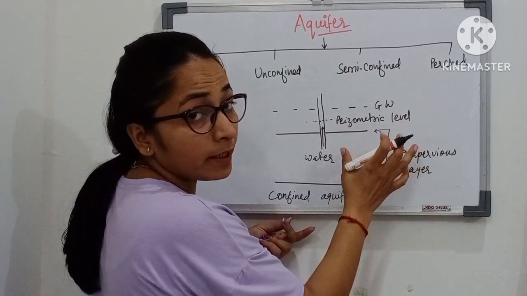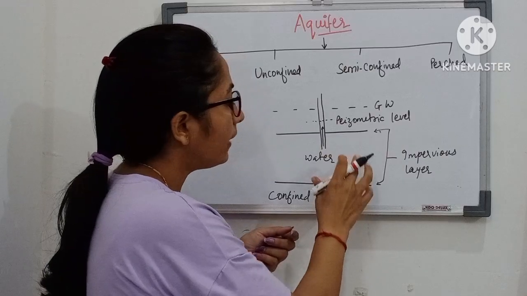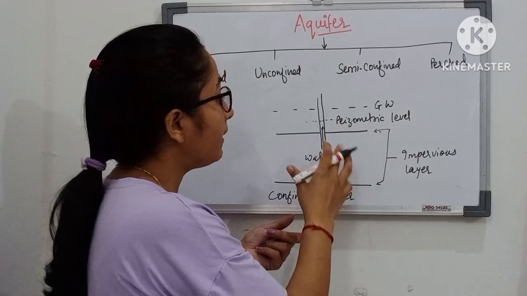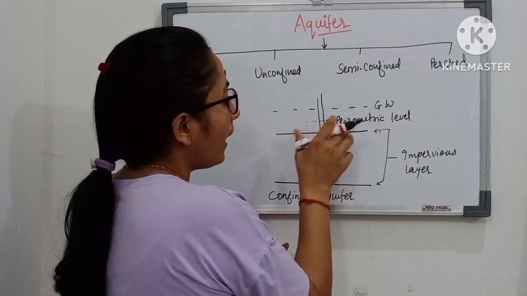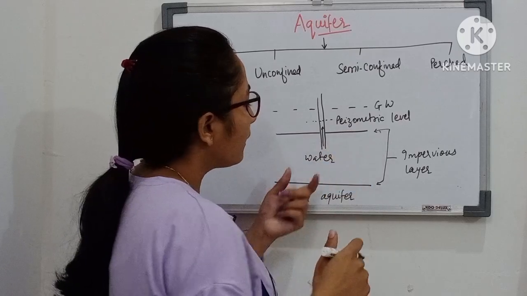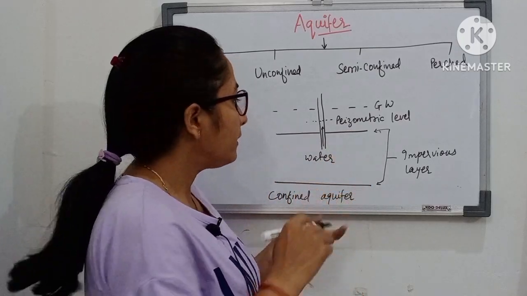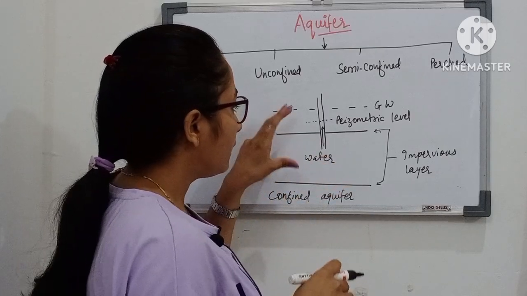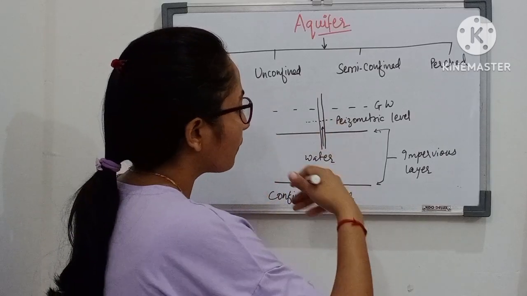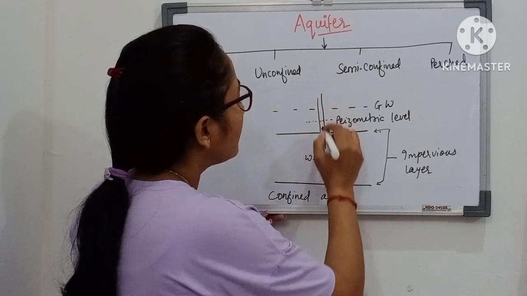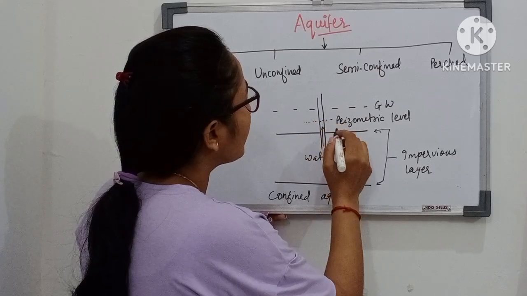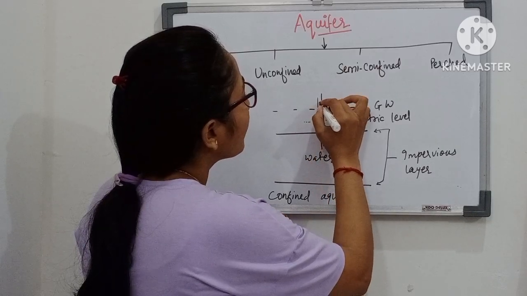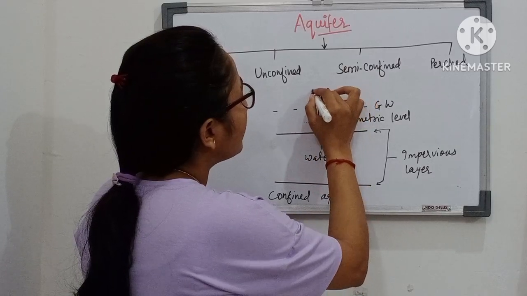The piezometric level depends on the difference between hydrostatic pressure and atmospheric pressure. If the difference is less, the rise will be less, and sometimes the difference is great enough that the water starts to flow from the well.